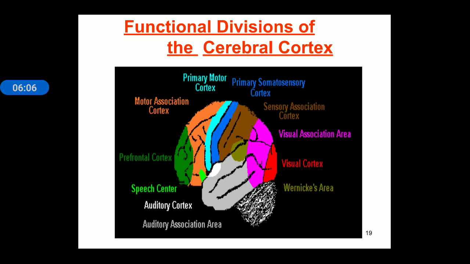What does the word auditory mean? Auditory means the sense of hearing. So the sense of hearing is associated with this area. Speech area, we deliver speech with the help of this particular sensory area. And the visual association area is with respect to vision, or the occipital area. So these are the functional divisions of the cerebral cortex. On the basis of function, the cortex is divided into sensory area and motor area. In the sensory area the sensations are received, and in the motor area the response is generated with respect to the sensation received by the brain.